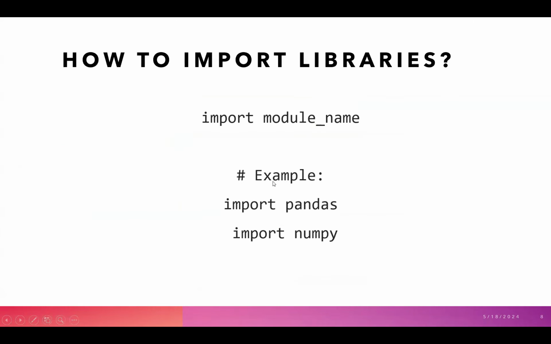Next, we have: how do we import libraries in Python? There is a very easy syntax for importing Python libraries, which is just to write the import keyword. Again, import is a keyword, which is a reserved word, so we cannot use it as the name of a variable. We write the import keyword and the name of the module or library that we want to import. For example, to import pandas, we write import pandas. Similarly, import numpy. This is the way in which we can import a library in Python.